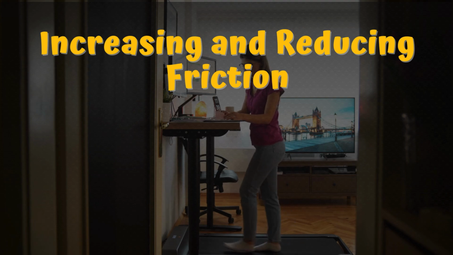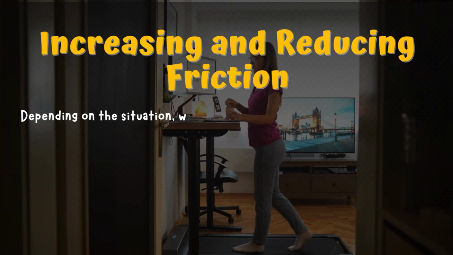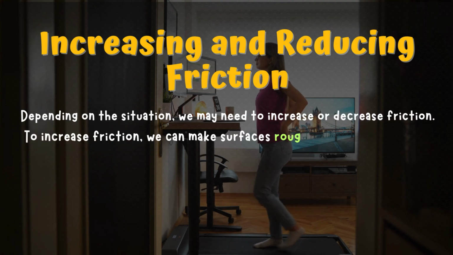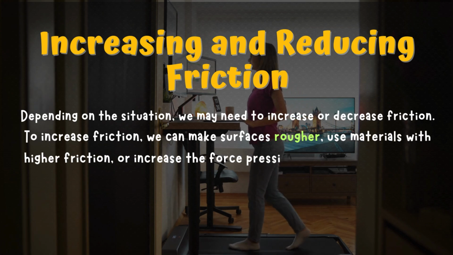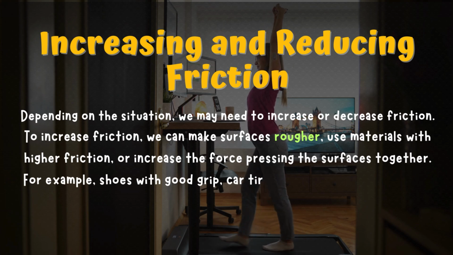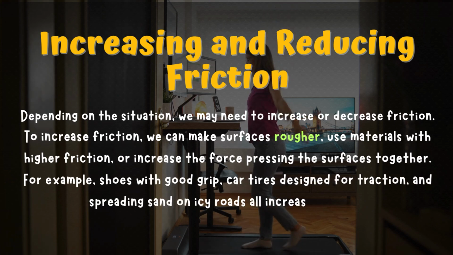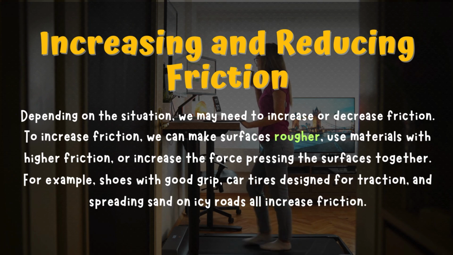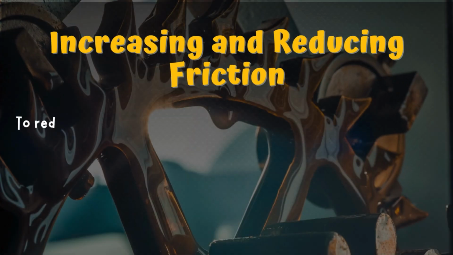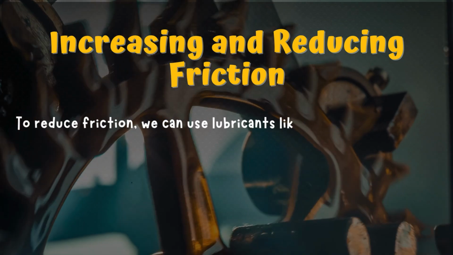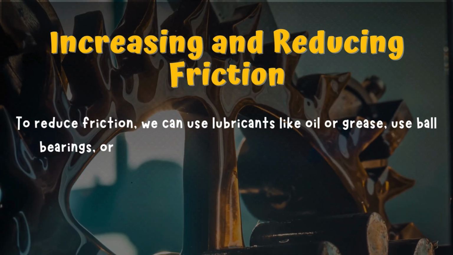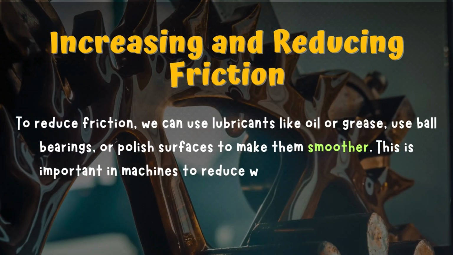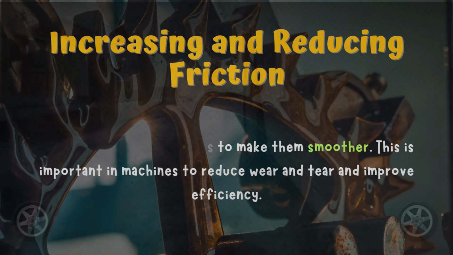Increasing and reducing friction. Depending on the situation, we may need to increase or decrease friction. To increase friction, we can make surfaces rougher, use materials with higher friction, or increase the force pressing the surfaces together. For example, shoes with good grip, car tires designed for traction, and spreading sand on icy roads all increase friction. To reduce friction, we can use lubricants like oil or grease, use ball bearings, or polish surfaces to make them smoother. This is important in machines to reduce wear and tear and improve efficiency.